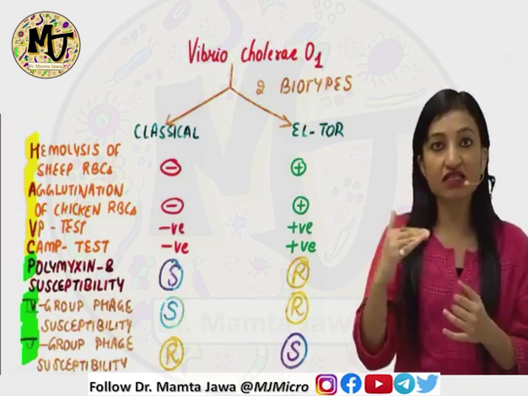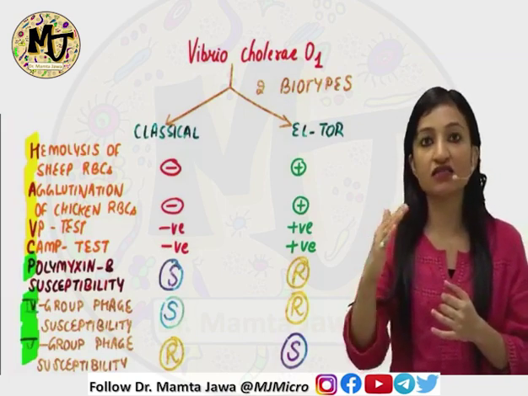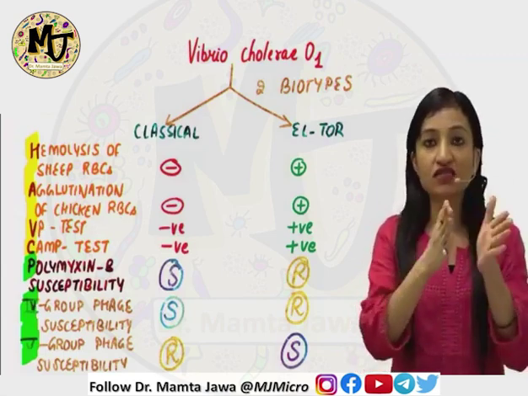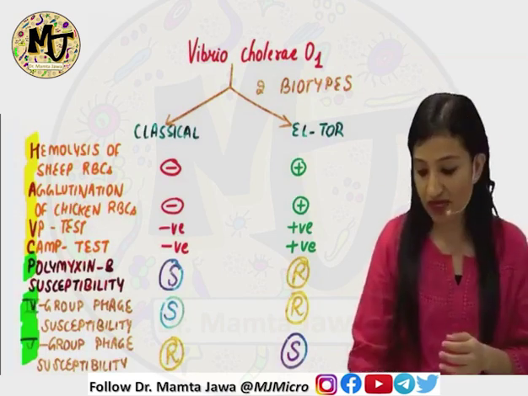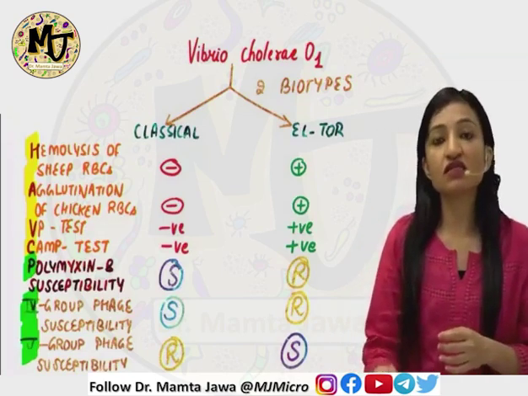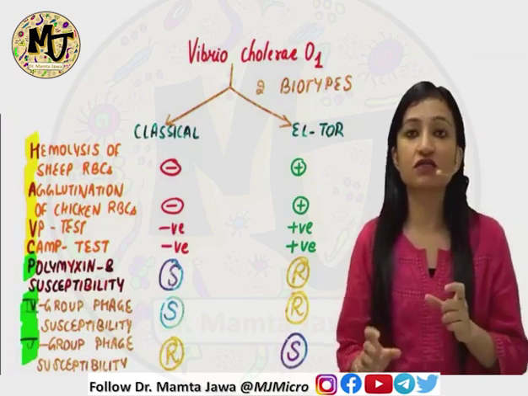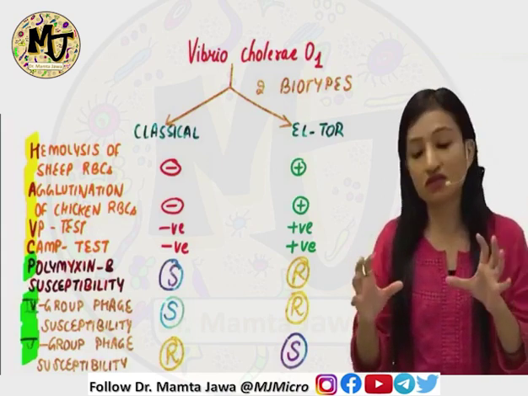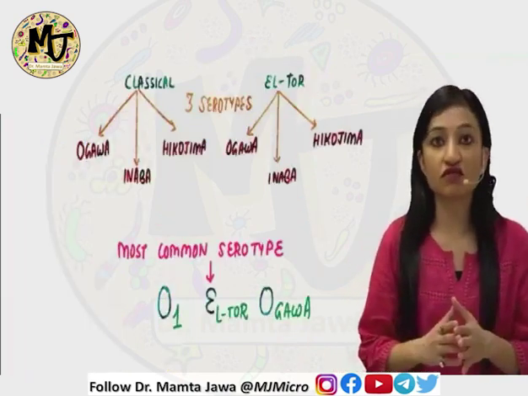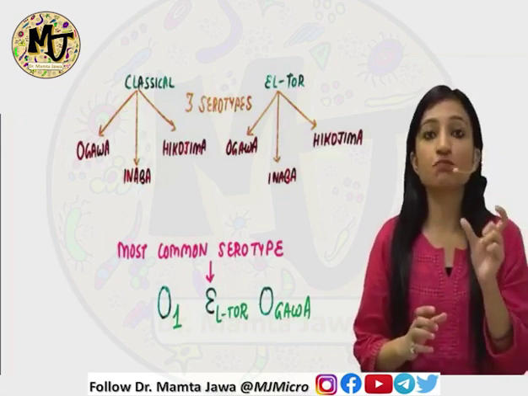Remember it like this, SSR in the left column and RRS in the right column. Okay, so classical and El Tor I have written alphabetically, and I hope this is easy to memorize in this way. Now, classical and El Tor were the two biotypes which were discovered. They were given even more attention and were further studied, and it was discovered that each of these biotypes